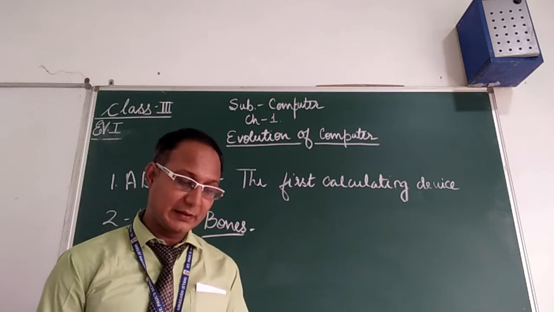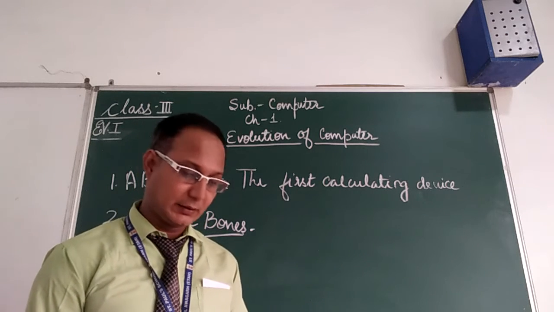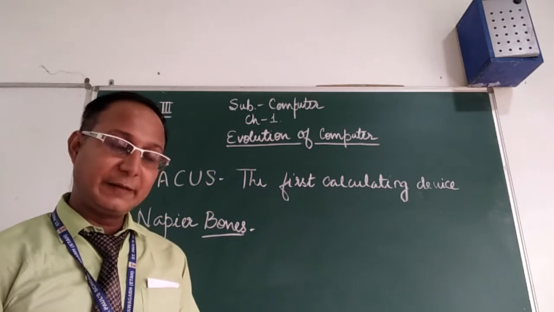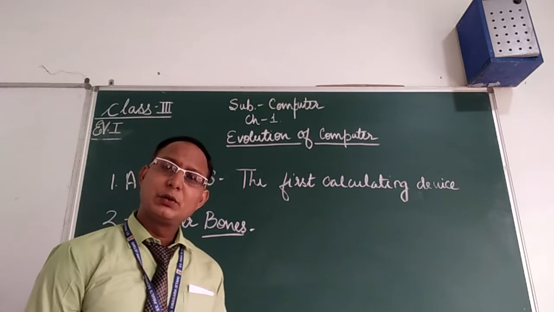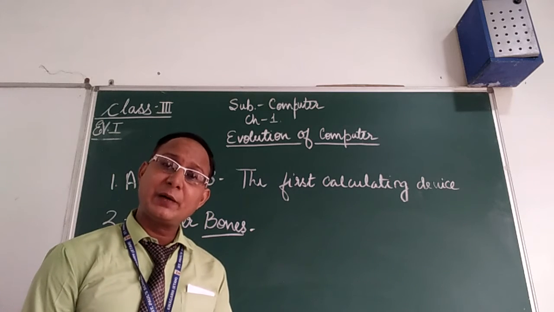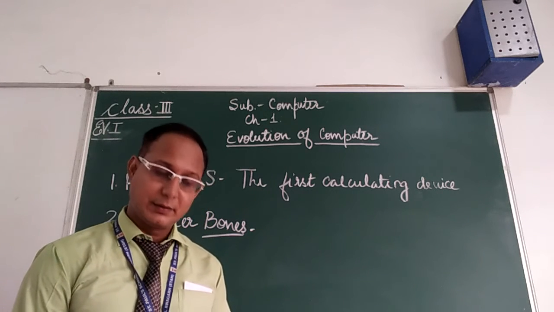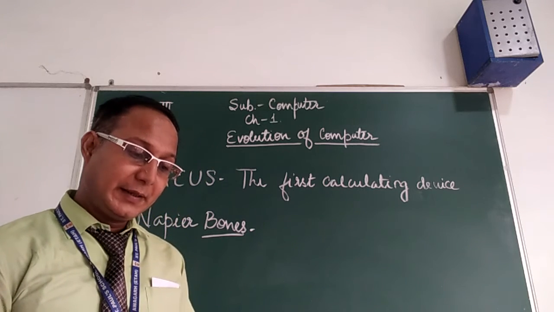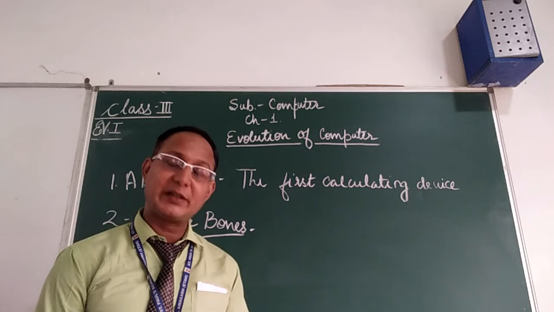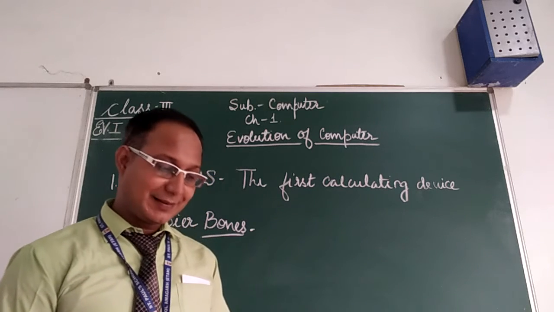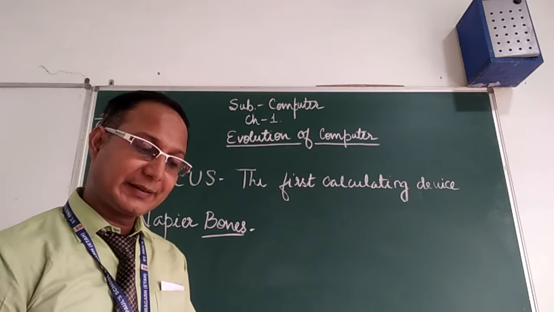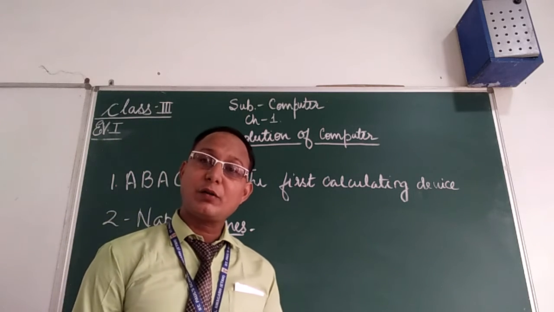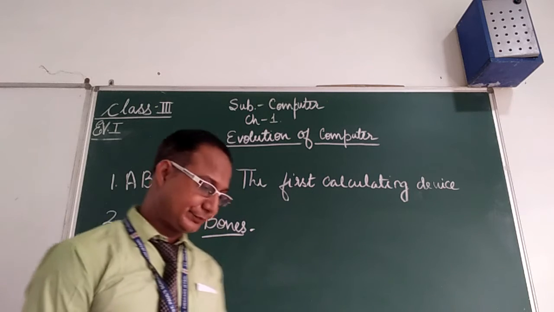Now our third topic is Pascal's calculator. Now this is the third machine after Napier bones. Pascal's calculator was invented by Blaise Pascal. He was a French mathematician. It was the first mechanical calculating machine. It is also called Pascaline.